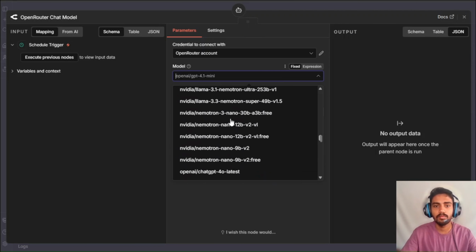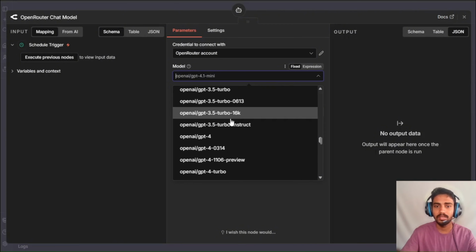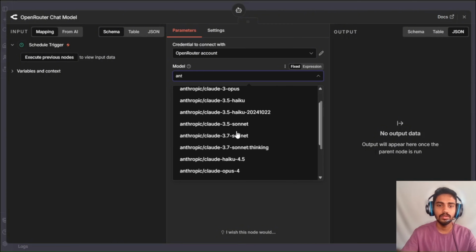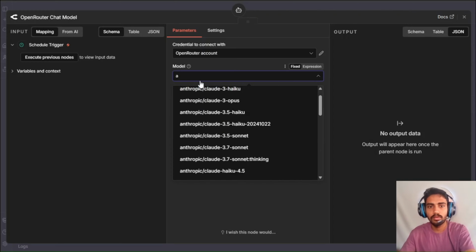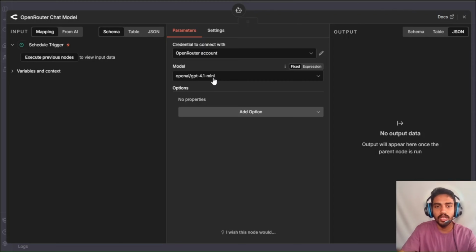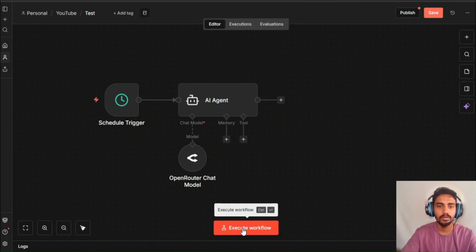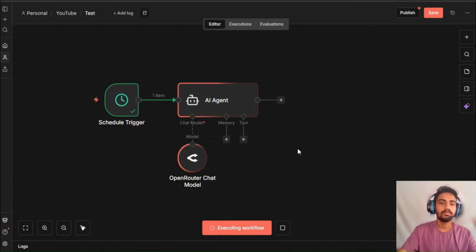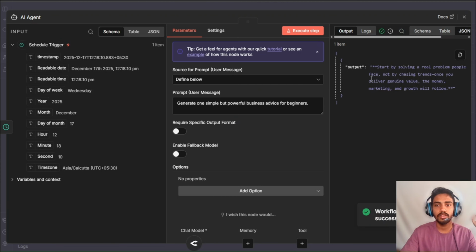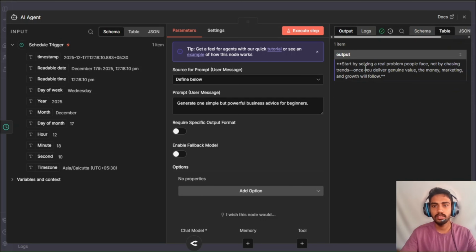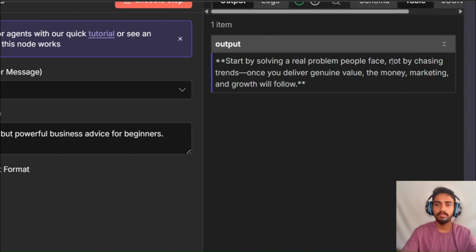You literally have models from every company, OpenAI, Gemini. You have Anthropics also. So you can search anything. I'll use the default one right now, GPT 4.1 mini. Then we will just hit on execute workflow. It will generate a simple and powerful business advice for us. So when you see, here is the advice it generated. Start by solving a real problem people face, not by chasing trends. Once you deliver genuine value, the money, marketing, and growth will follow.